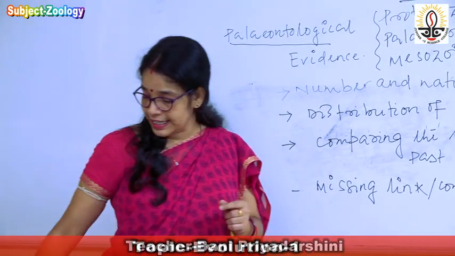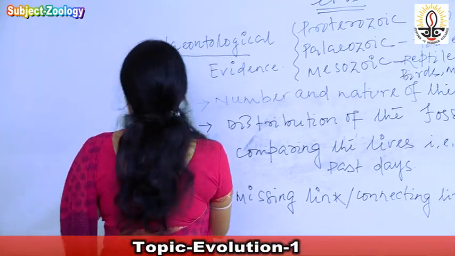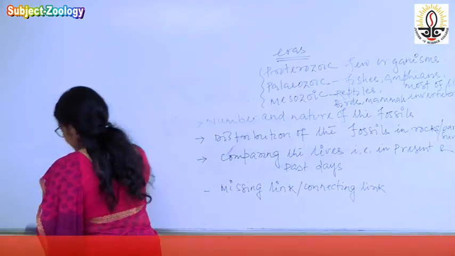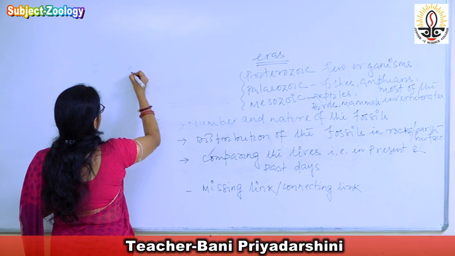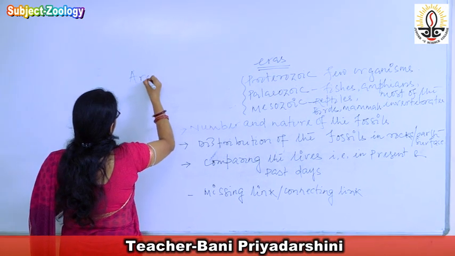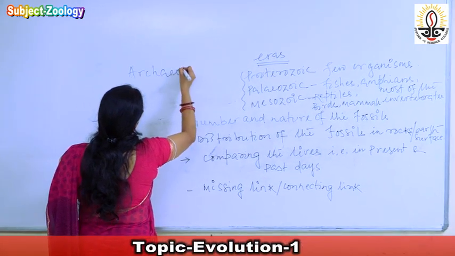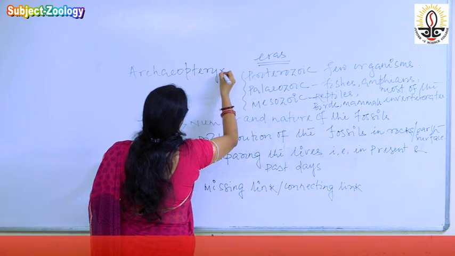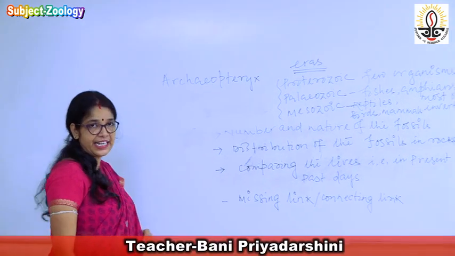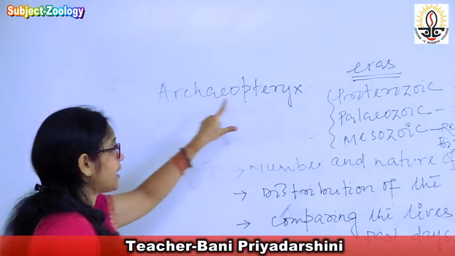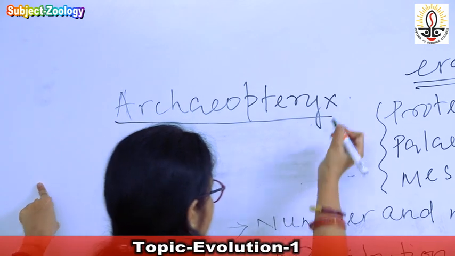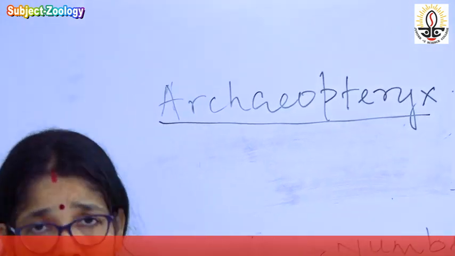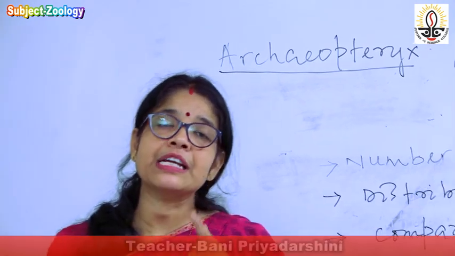So connecting link or missing link is studied in case of a particular organism. For example, Archaeopteryx. By considering the example of Archaeopteryx, we can analyze how the evolution has occurred, how two groups are being connected.